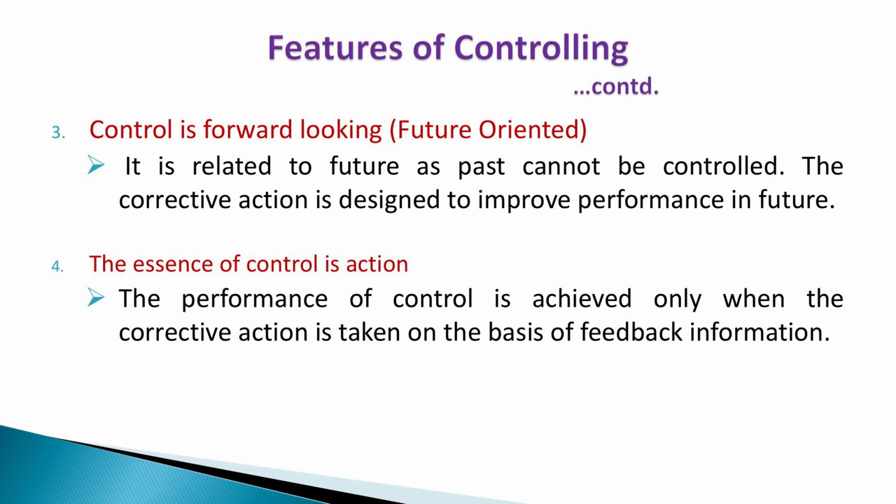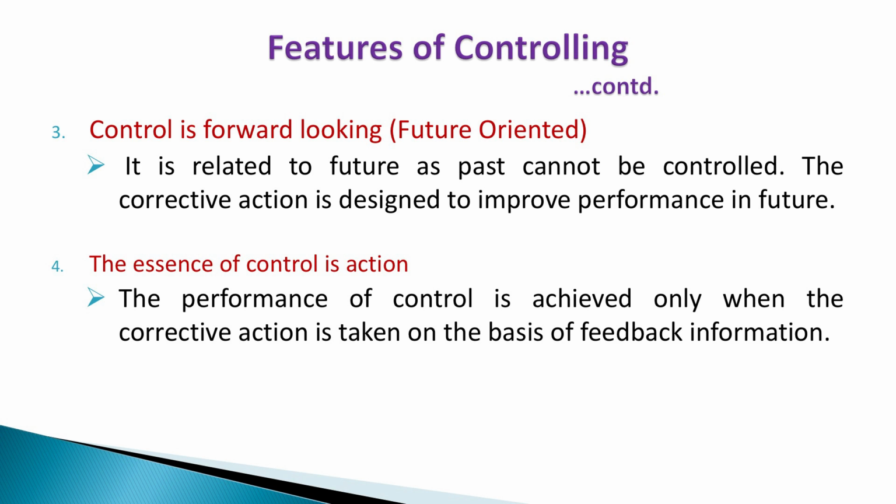Control is forward looking. Some say that control is looking back, that means we are measuring actual performance, checking the actual output produced by workers in the past. In that sense it may be looking back, but in another sense it is looking forward, in that after knowing the causes of deviations, we take remedial measures and build these remedies into the system, so that in the future the same mistake will not arise. So, our system is rectified so that there will be no mistake in future. In that sense control is forward looking or future oriented.